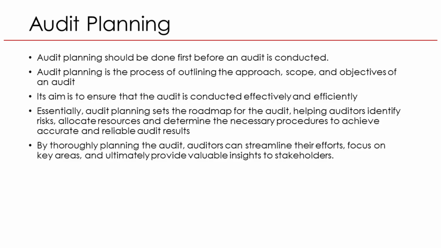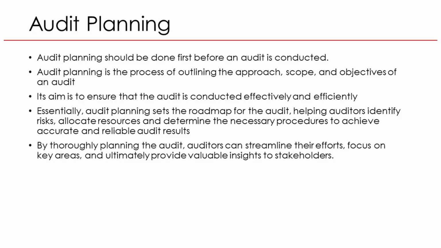Audit planning should always come first, before any audit work begins. It is the process of defining the approach, scope, and objectives of the audit. The main goal is to make sure the audit is carried out effectively and efficiently. Think of it as creating a roadmap. It helps auditors identify risks, allocate resources, and decide which procedures are needed to get accurate and reliable results.